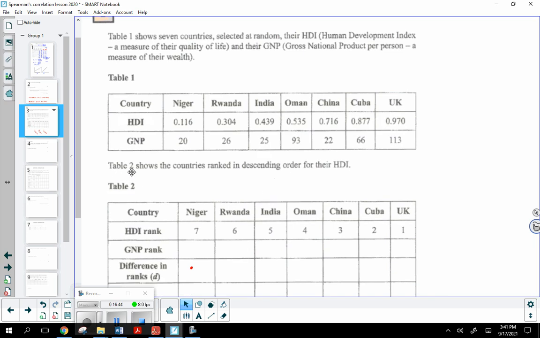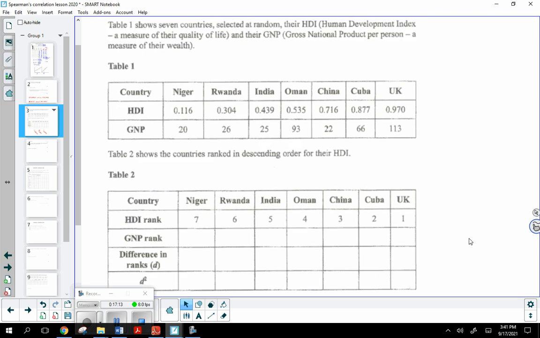Okay, so Table 2 shows the countries ranked in descending order from their HDI. And remember, this is how we did it yesterday. You want to rank the data from the largest to the smallest in descending order. So if you take a look at their HDI here and compare it to what they have here, the first one listed, 0.97, is the highest. Okay, so this one actually does go 7, 6, 5, 4, 3, 2, 1, so actually it is in ascending order. So let's go ahead and do this with the GNP. Look at all the elements for the GNP.